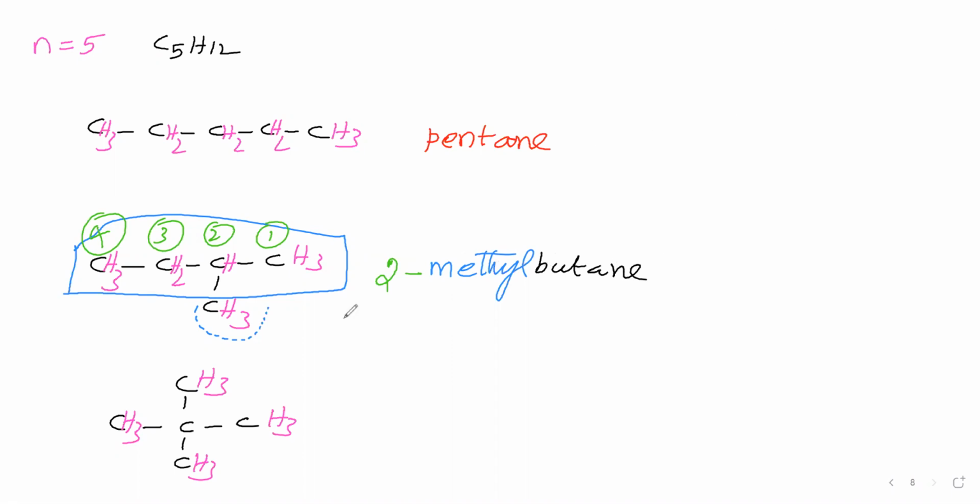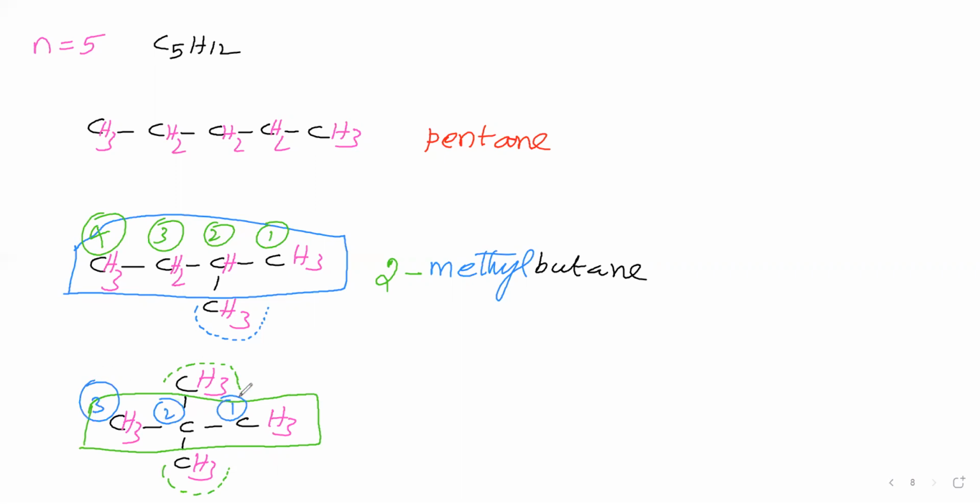Next we will take this compound. Here we will select the parent chain. The parent chain is this one. Here we will give the numbering in order to say the branch. This is one branch, and this is one branch. So two branches. This CH3 is one branch, this CH3 is one branch. Then we'll give the numbering: for this carbon number 1, for this carbon number 2, for this carbon number 3.